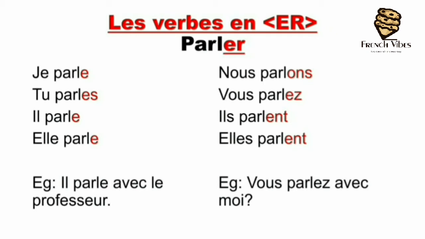So what do we do to conjugate the ER verbs in present tense? We remove ER from the original verb. Then we take the remaining part as it is with all the subjects. And then we add on different terminations as per the subject. Now let's see the pronunciations. Here with ER verbs, the pronunciations for nous and vous form are different. Otherwise, the pronunciations of the conjugations of all the remaining subjects are similar. Let's see the conjugations of parler.